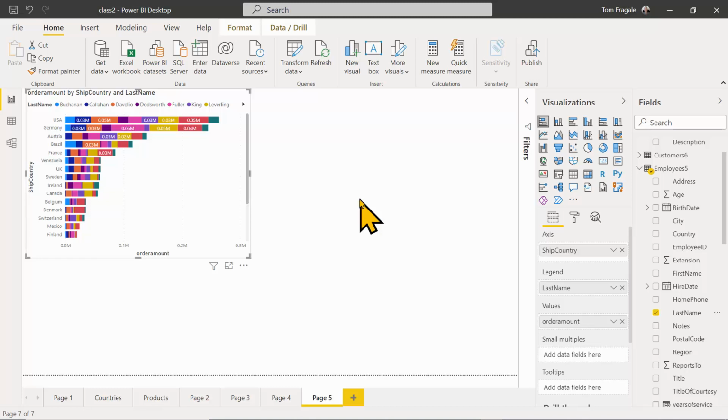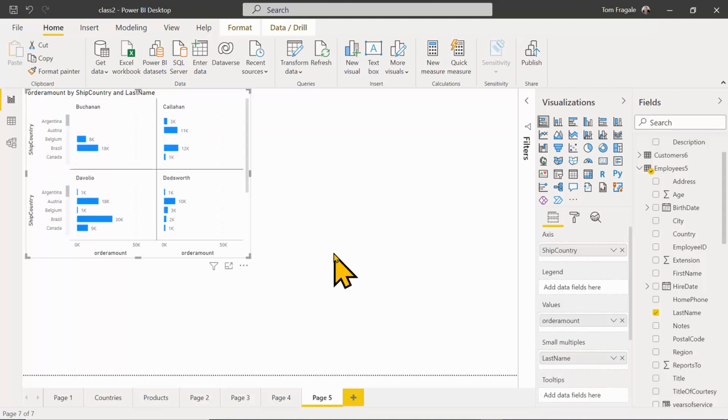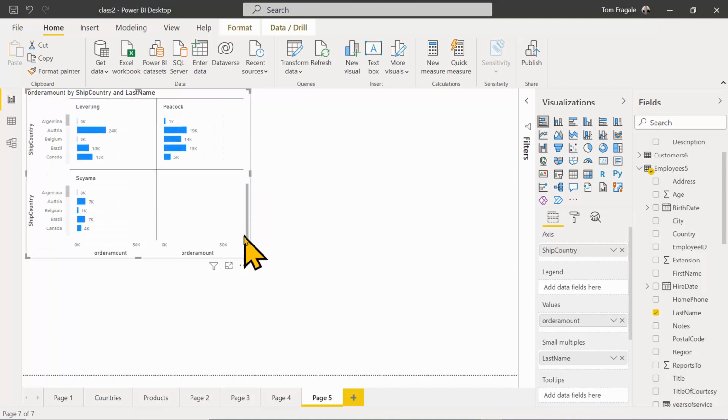But watch what we're going to do with the small multiples. I'm going to pick up the last name from the legend and move it down here into the section that's called small multiples. Now, not every visual will have the small multiples area. So I'm going to move it down there. Let's see what happened. Now I have all these individual reports that break it down by employee, by country. And those are the small multiples, okay?